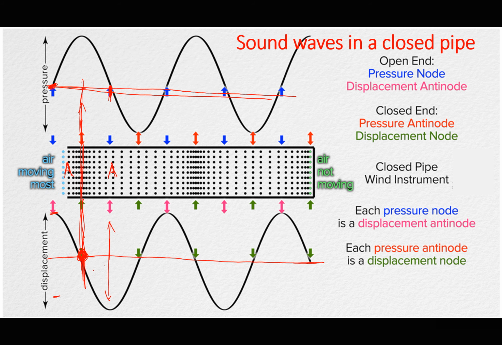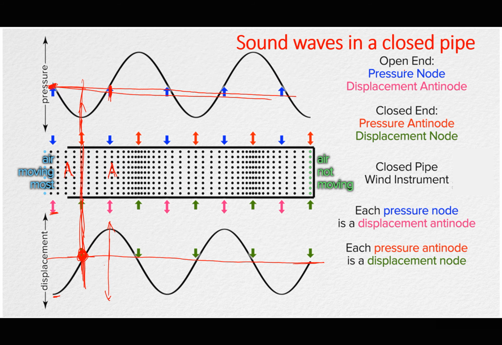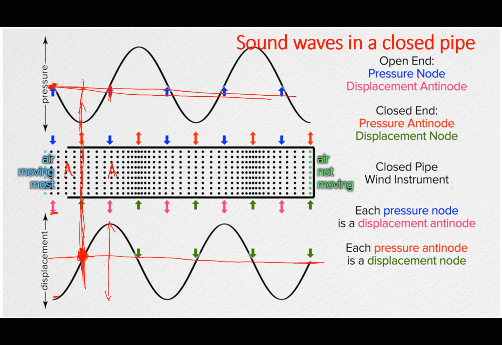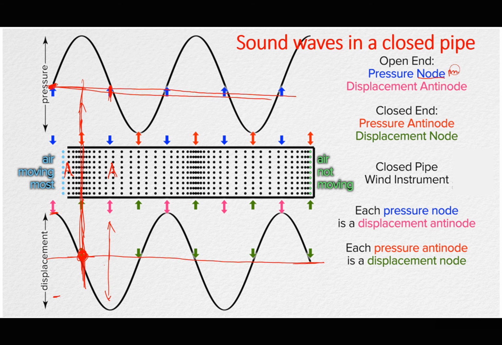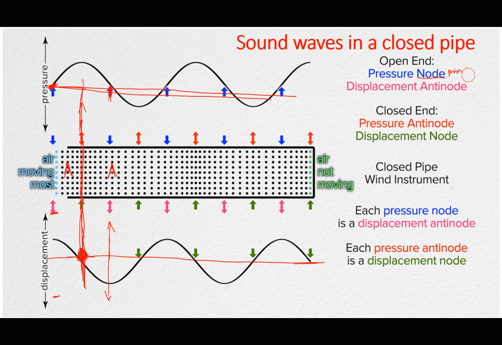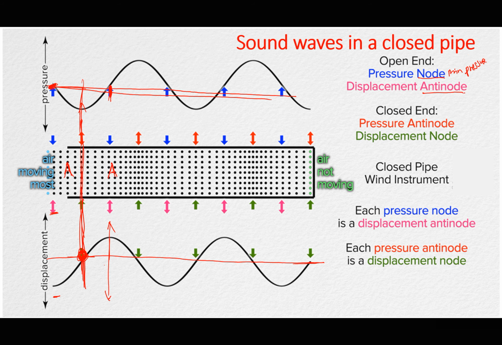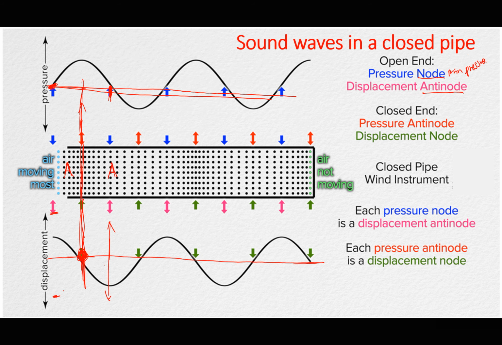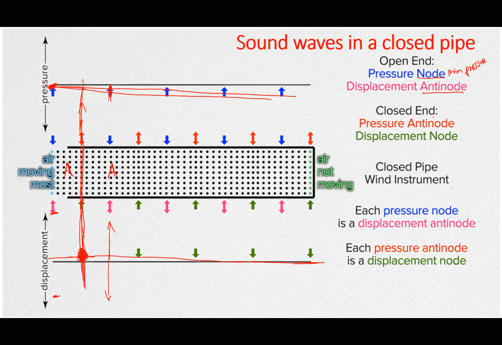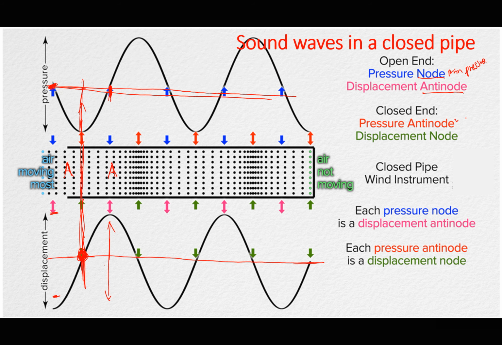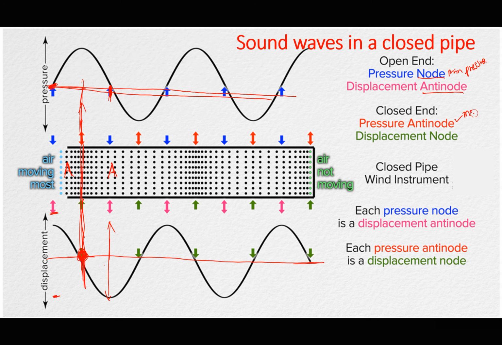So it means that at the open end we expect a pressure node. When we talk about a pressure node, that is minimum pressure, but it is a displacement antinode. That's why you see the graph of displacement is showing a maximum amplitude here. And at the closed end, we expect a pressure antinode. When I talk about a pressure antinode, I'm referring to the point where we have maximum pressure.